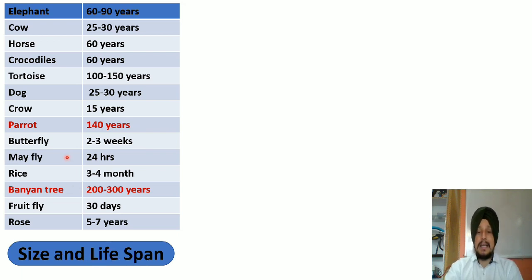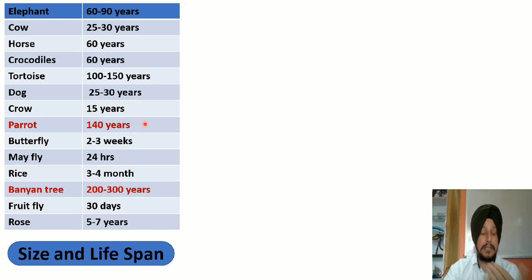Let us compare two more organisms. We have crow and parrot. Student, crows and parrots are organisms which belong to the class Aves of the animal kingdom. Both are approximately of the same size. Crow can survive for 15 years, whereas parrot has a much bigger lifespan in comparison to crow. It has a lifespan of 140 years.